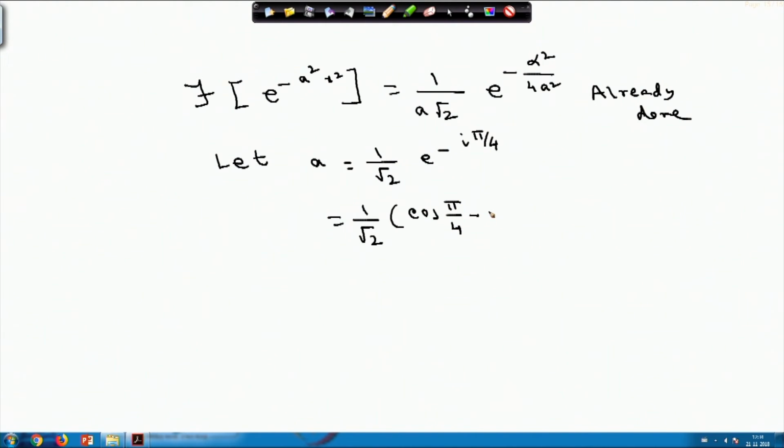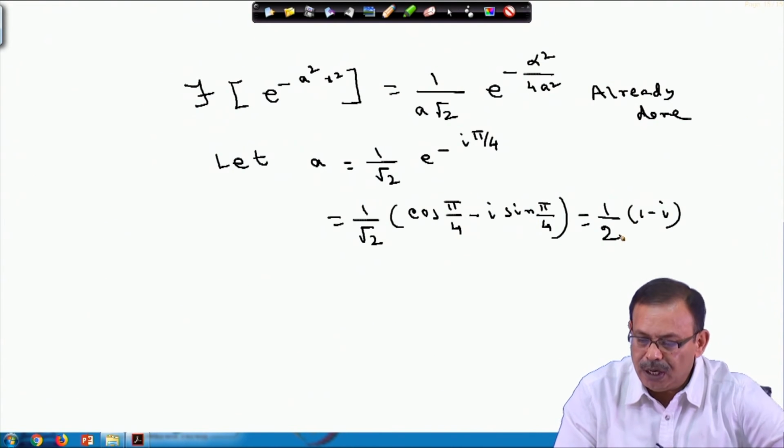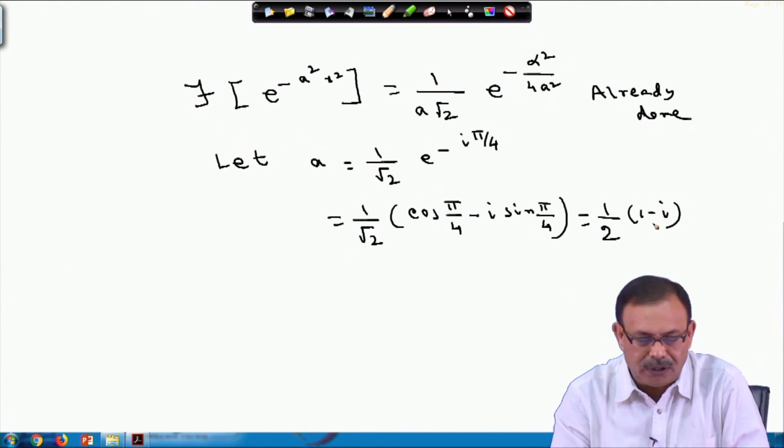So, cos pi by 4 minus i sin pi by 4. I know the values of cos pi by 4 and sin pi by 4, so 1 by root 2. So this will become half into 1 minus i. So effectively I am assuming that a equals 1 by root 2 e power minus i pi by 4, and that way I am telling my a is half into 1 minus i.